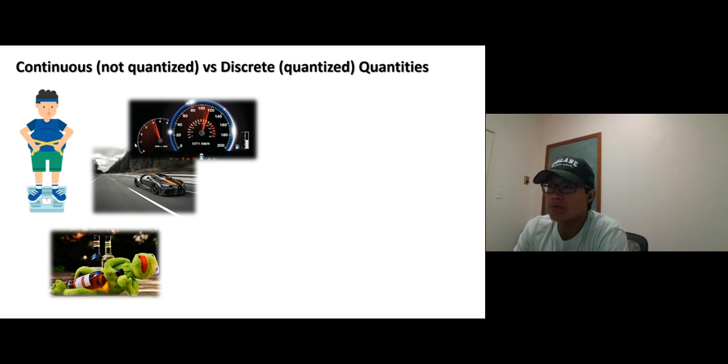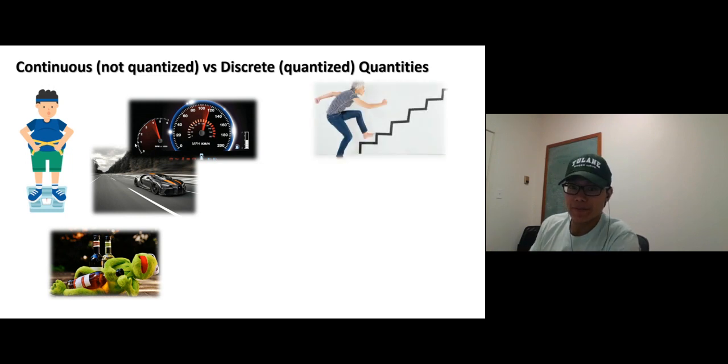Now, you probably think, is everything just a continuous quantity? Well, no. I'll give you some examples. Those that are not continuous, we call discrete or quantized quantities. This is very important, the word quantized. Make sure you understand here. Some examples of quantized quantity: the stair. How many steps do you take? You go one step, two steps, three steps. You can't go half a step. Does it make sense?